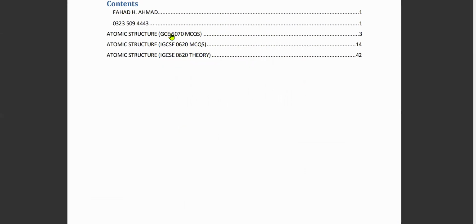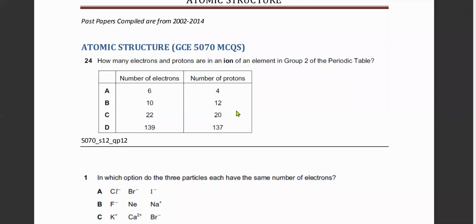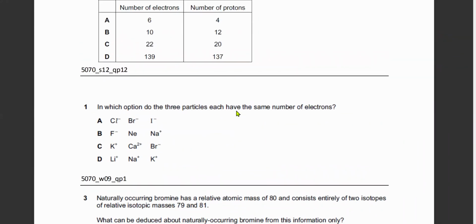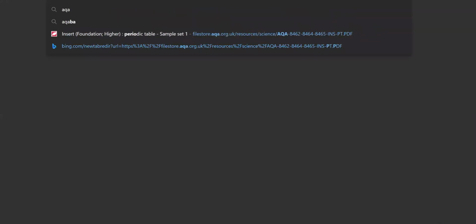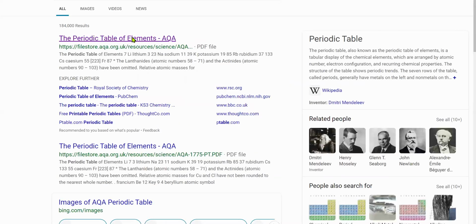We can try with GCSE. I mean, it's a mix of questions. Just one second, let me think. I said this is O levels. Anyway, starting with the first one, you would need a periodic table for this. So let's open the AQA periodic table. You can just type AQA periodic table, and you'll have a periodic table with you.